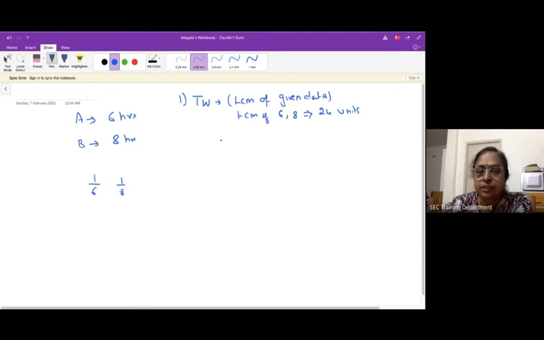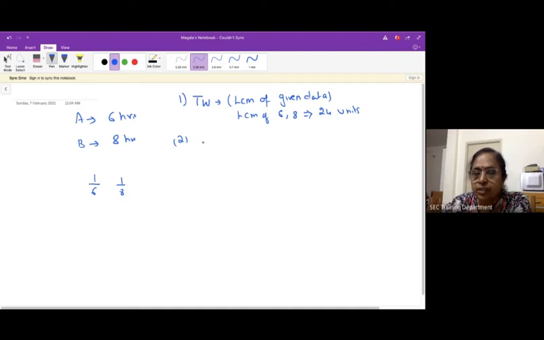24 equal parts. And now when you go to the second step, you're going to see the individual rate of A and B in terms of units. The work is divided into 24 units, and A is going to complete these 24 units in 6 hours. So per hour, how many units can A do?